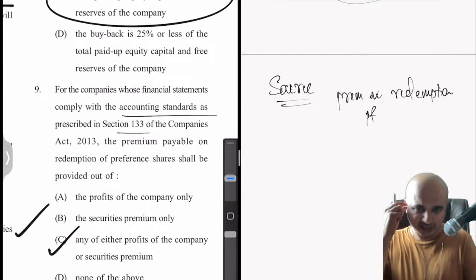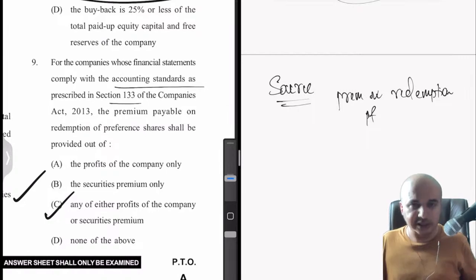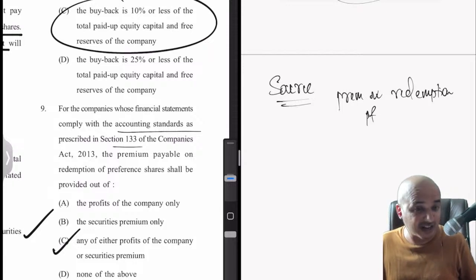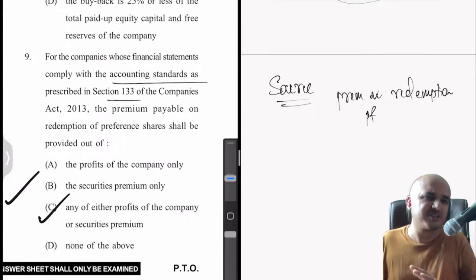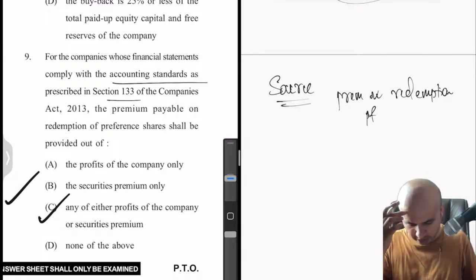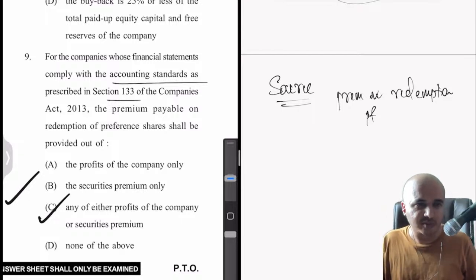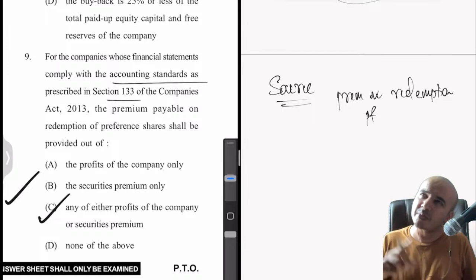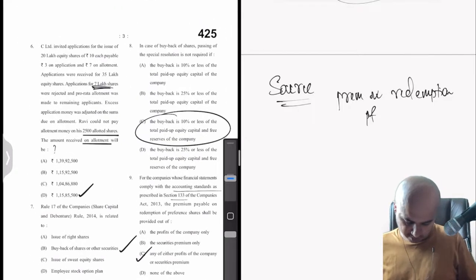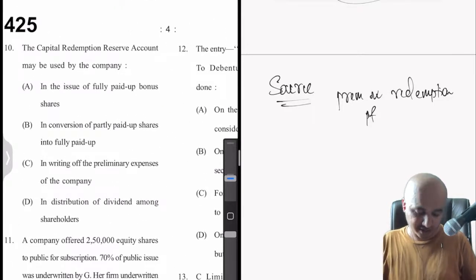And one more thing, this brings me to one important point with respect to guideline answers. A few of the answers in the guideline answers are incorrect. For example, this one also, if I'm not mistaken, they have selected some other option which is wrong. You can have a look at section 133. It is very clear. If a company has complied with 133, then premium can be provided out of existing premium also. That is the simple point. The institute is wrong there. Anyway, let's move on. Here also the institute has made a mistake.